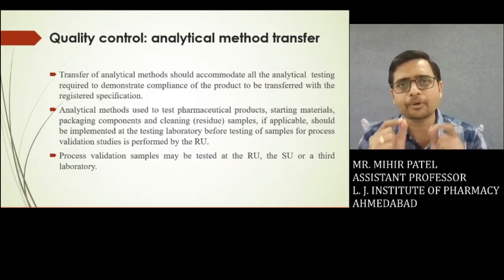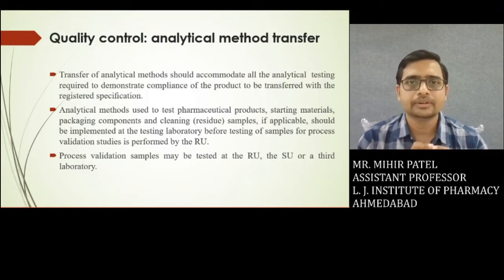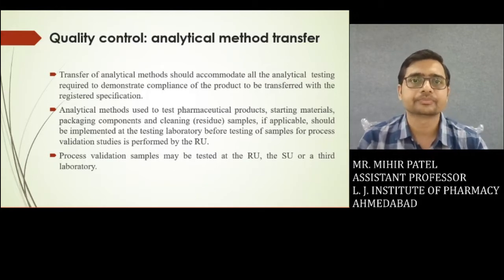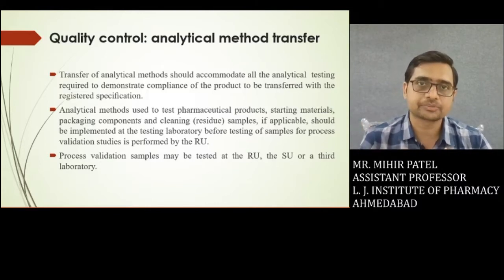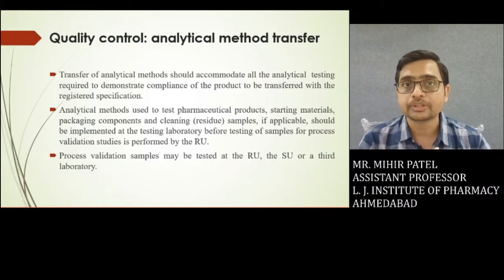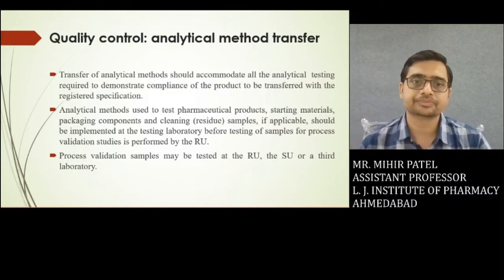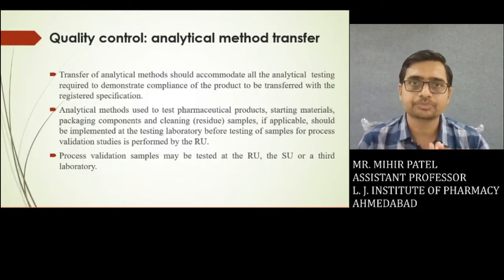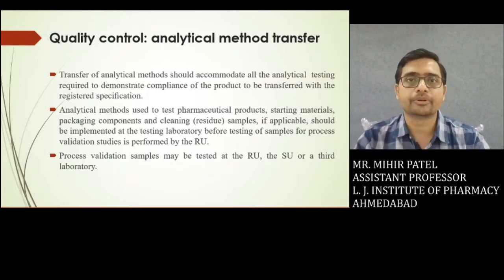So the very simple point that we need to focus in this guideline is that it is the responsibility of the receiving unit during the production of a particular product. We have to be very careful regarding the quality control parameters with respect to the raw material, intermediate product, and our final product. So the process validation samples may be tested at the RU, the SU, or a third laboratory.